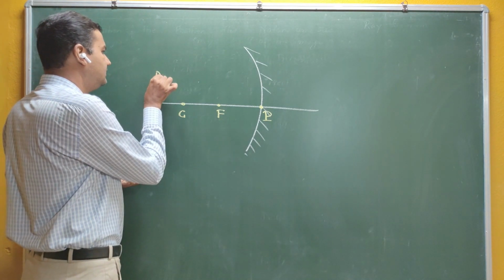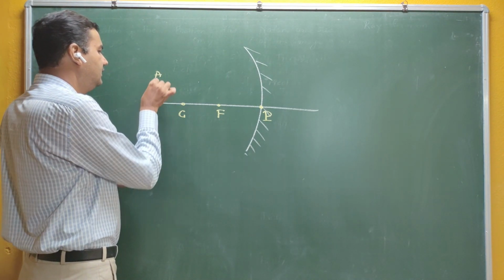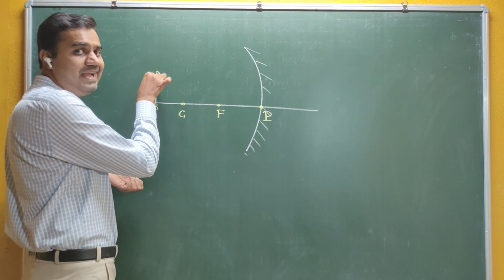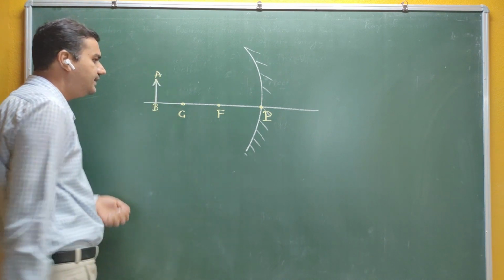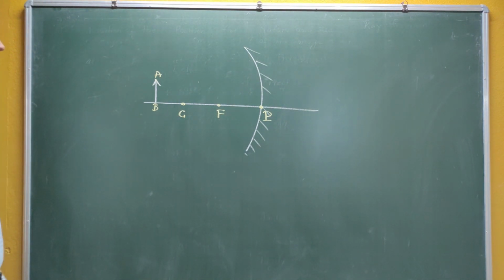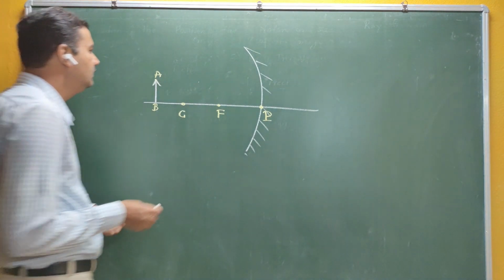In ray optics we take the simple object as a straight line. We take this end as A, this end as B; we call this end the head and this end the tail. So this is the object. You want to get the position of the image and the nature of the image, then very simple.